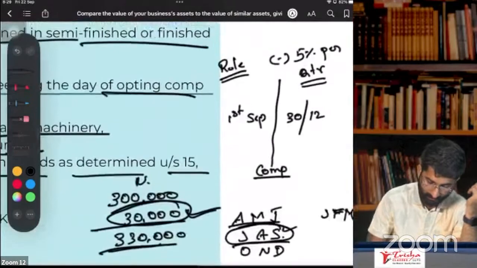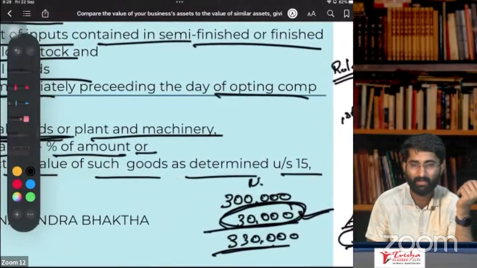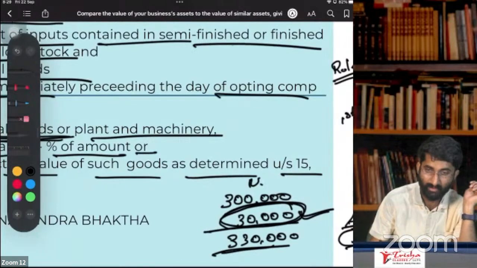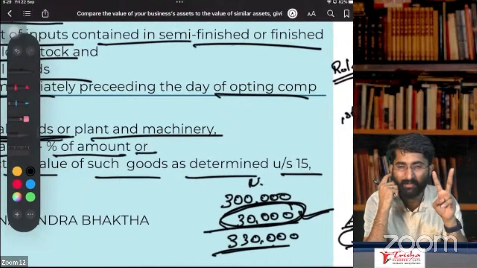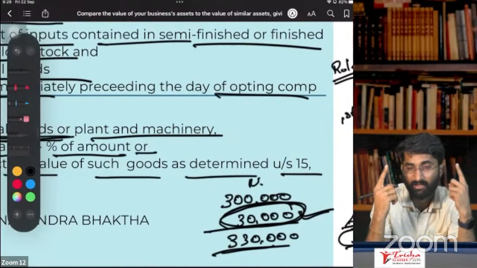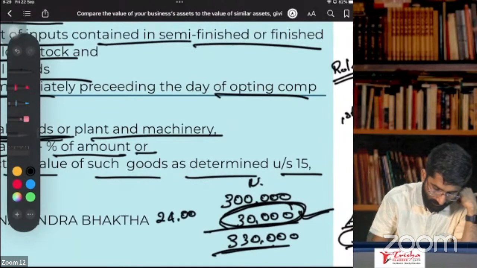See, here in our example, I used it for 1 year, no? How many quarters in 1 year? 4 quarters. 5% per quarter I have to deduct. So 30,000 multiplied by 4 quarters into 5% means 20%. 30,000 minus 20%, I have to deduct 6,000, so 24,000. I have to pay back 24,000.